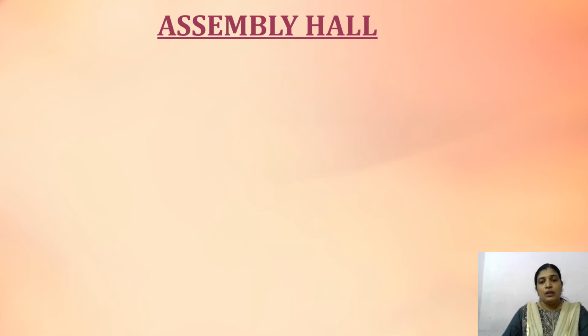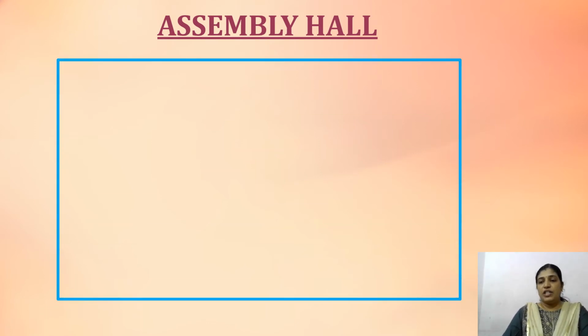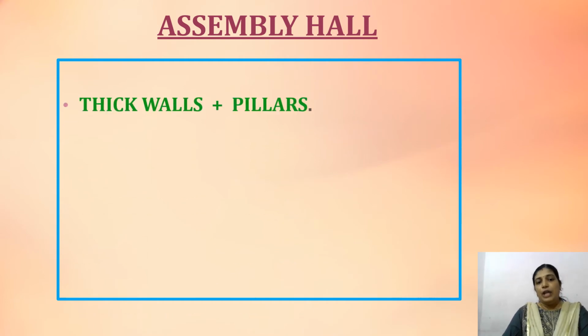Now, another impressive building found in Mohenjo-daro was the Assembly Hall. The Assembly Hall was a public hall, and what were its specialities? It was made with thick walls and supported with pillars. And what was the use of the assembly halls in the Indus Valley civilization?